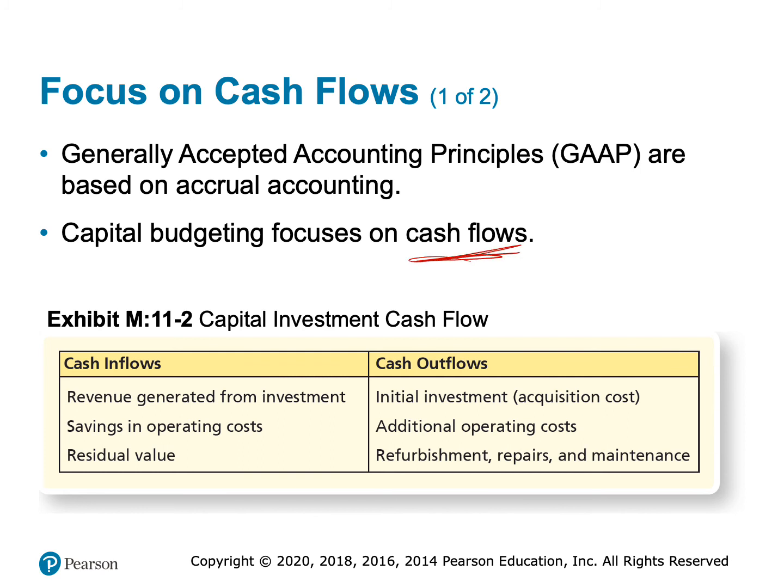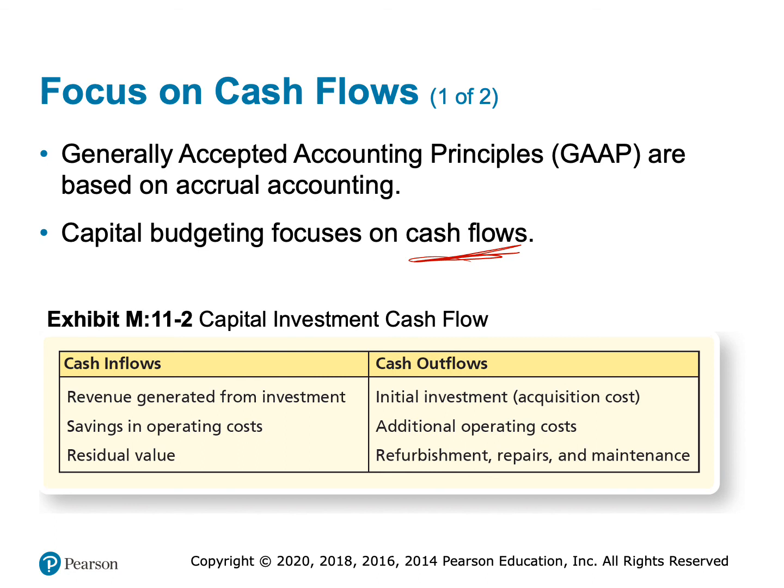So when we're talking about cash flows, we're going to treat cash flows as any revenue that the investment generates, any savings that the investment would cause us to have. So for example, maybe your new car gets better gas mileage than your old car, so that cost savings we'll treat as an inflow. And then the residual value at the end of the useful life. So remember, residual value, salvage value, trade-in value, resale value, that's how much we expect to get for the asset at the end of its useful life. That's always an inflow.